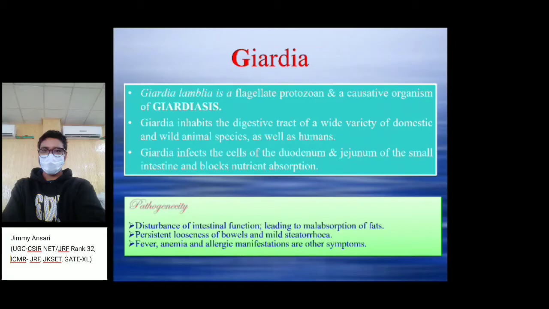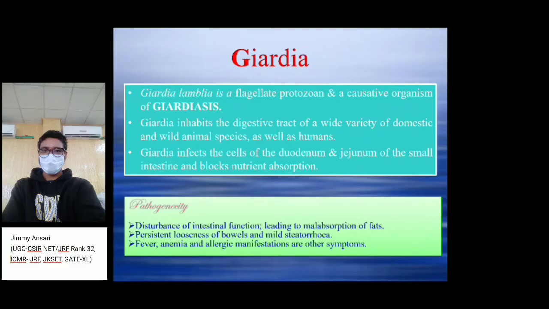So coming to the pathogenicity, when Giardia lamblia infects a human or animal and causes giardiasis, it disrupts the intestinal function in the small intestine, which leads to malabsorption of fats in the duodenum and jejunum.